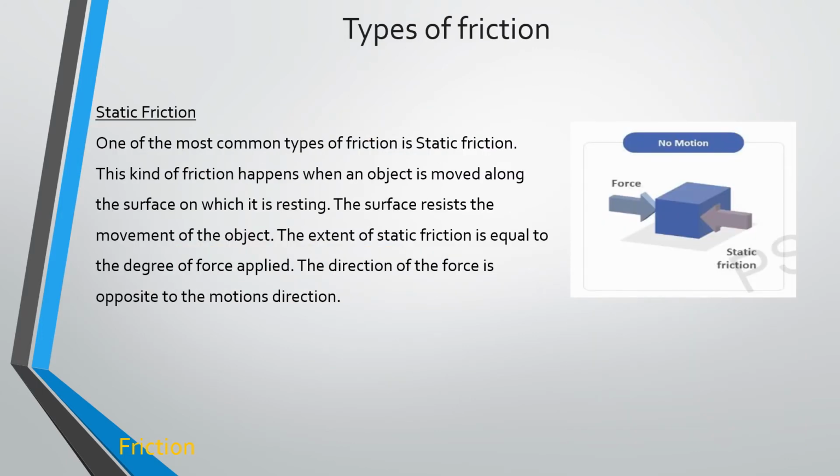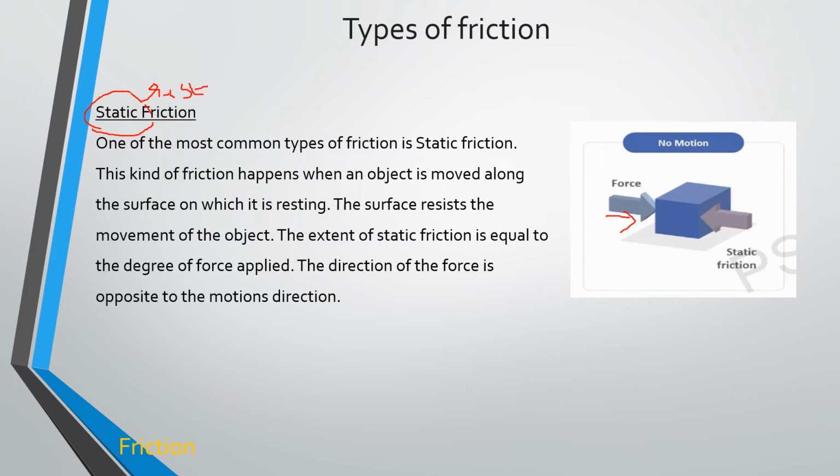Types of friction. There are different kinds of friction. Now we are going to discuss static friction. Static means, in physics terms, at rest. Suppose you consider a block, and you are giving an applied force to this block. If the surface is very rough, definitely the block will not move.